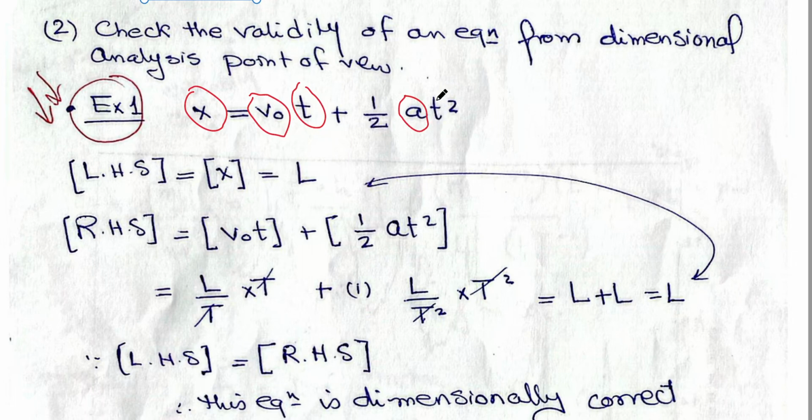Of course, if you have this problem in the exam, we will write beside the problem that x is displacement. It will be clear in explaining the problem that x is a displacement, v is velocity, and so on.